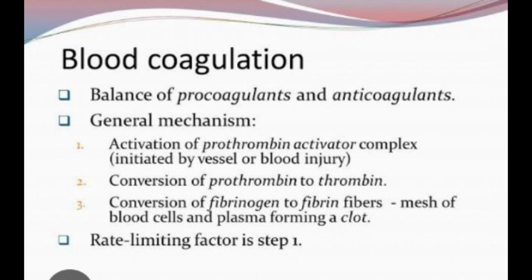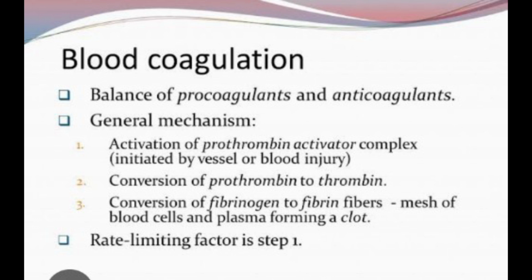Stage 1. The tissue extract or tissue thromboplastin 3 enters the blood vessels through the site of injury and combines with factor 7 and Ca2+. This is known as the extrinsic system as the reaction is going on outside of the blood vessels. The extrinsic system then joins with the intrinsic system, that is inside the blood vessel. The factors that participate in the intrinsic system are all present in the blood circulation. The factors are 12, 11, 9 and 8.